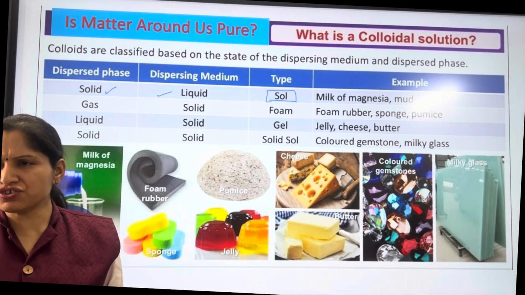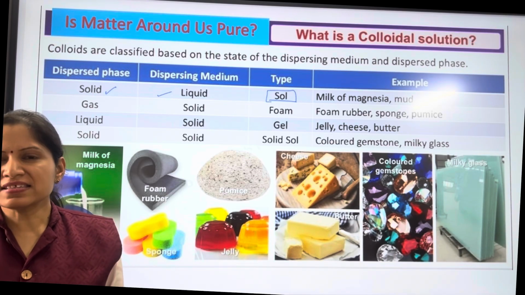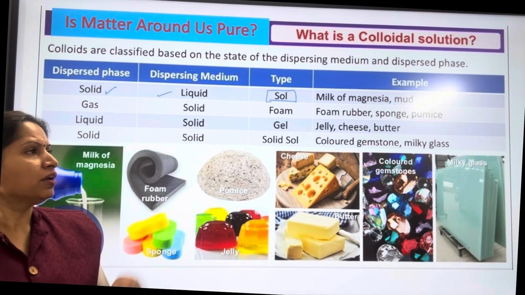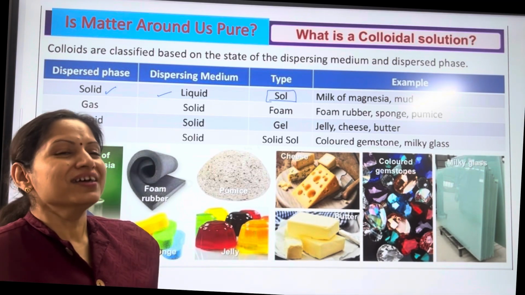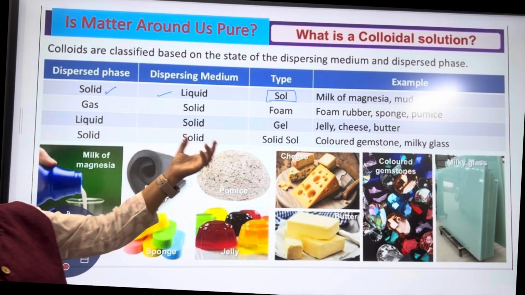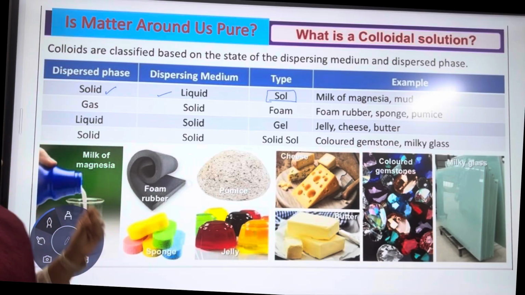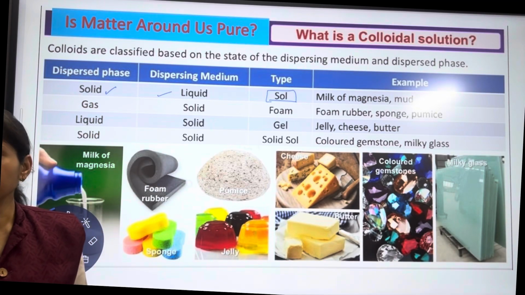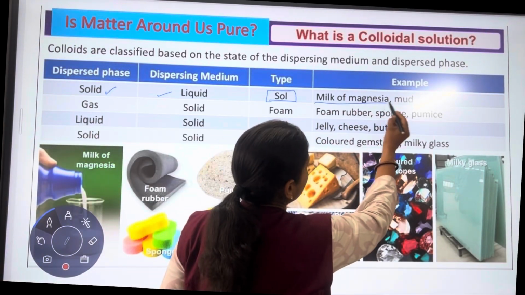Milk of magnesia is a medicine that is used to relieve acidity. Sometimes if acidity is there, then doctors prescribe milk of magnesia to you. At your age acidity doesn't happen, but the medicine that is given for that is milk of magnesia. That is an example of a sol in which the solid particles of the medicine are suspended in a liquid medium.